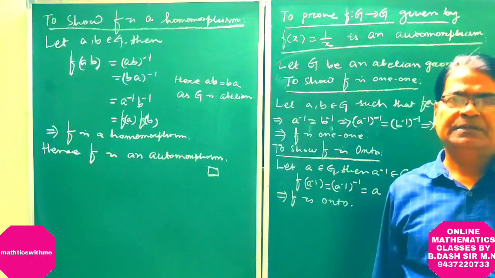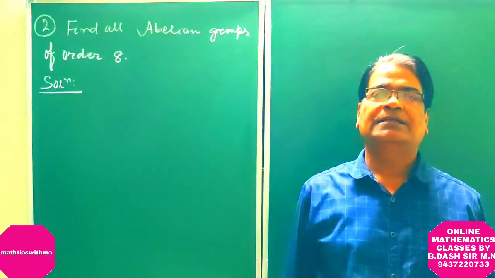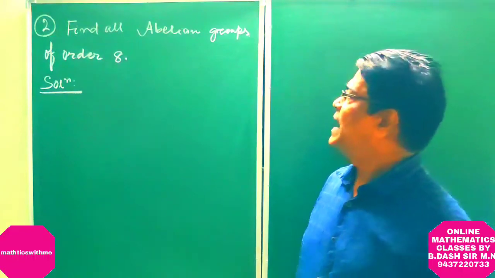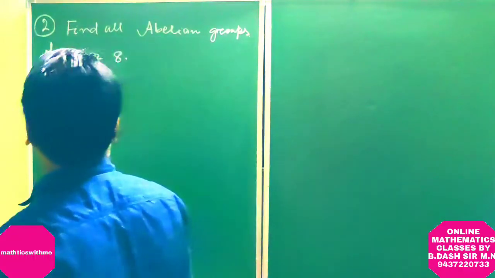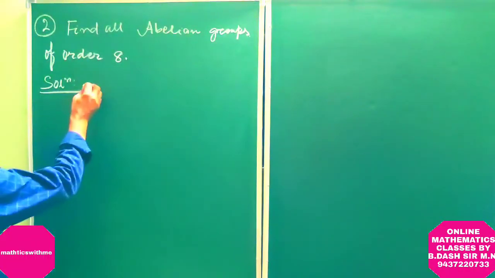Now, let us proceed to the next problem. Our next question is: find all abelian groups of order 8.